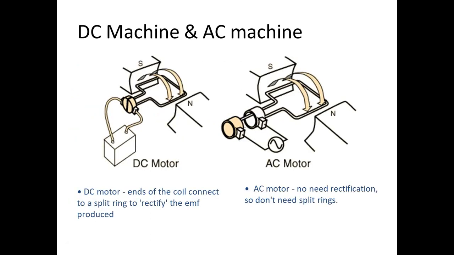Let's see the difference in how the assembly is. Inside the setup, you can see here the DC machine and how they are connected. Here they are using split rings. In order to maintain the same phase, I am using the split rings. So even though the coil is rotated, the output is fixed. But if you look at the AC machine, here I am using two outputs. One is taken from one conductor, the second is taken from the second conductor. That will be constant. There is no change.